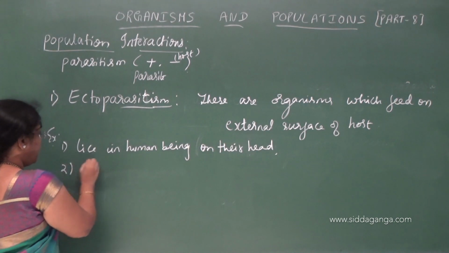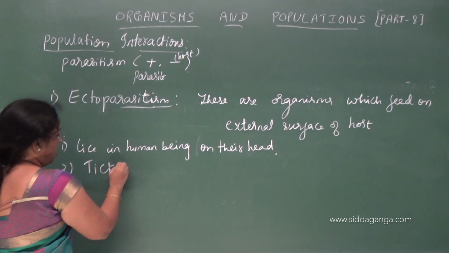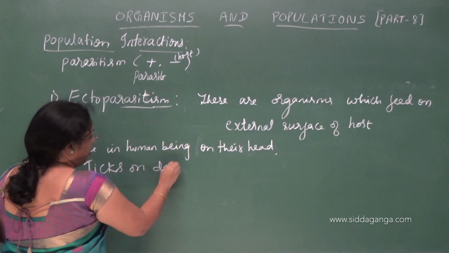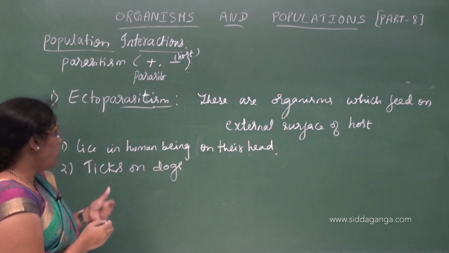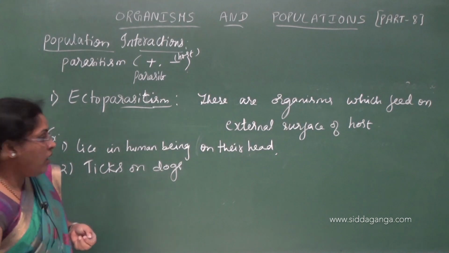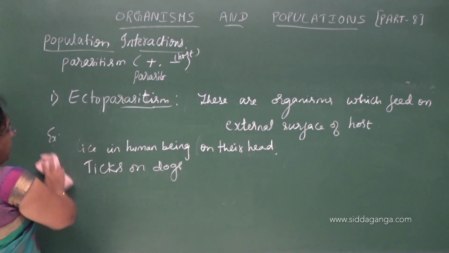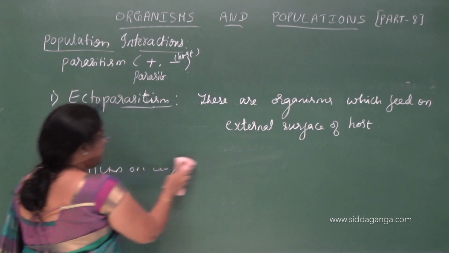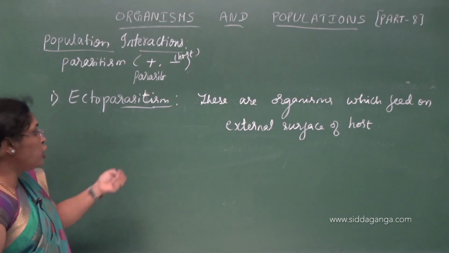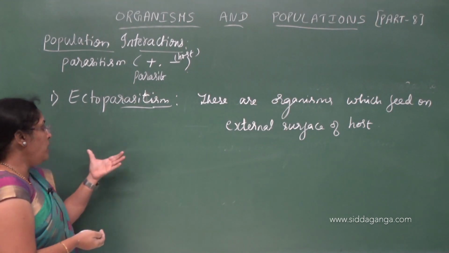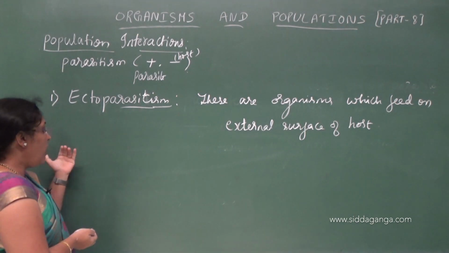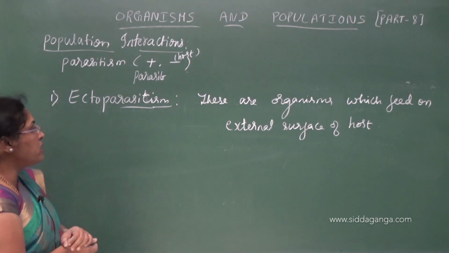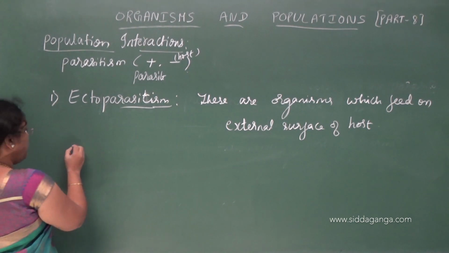And ticks on dogs, also on the cattle. These two are examples of ectoparasites in animals: lice on the head in human beings and ticks on dogs.